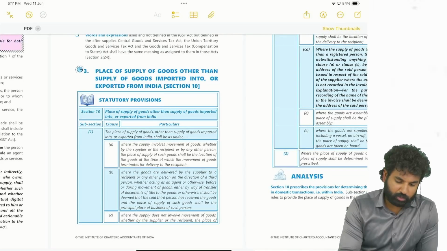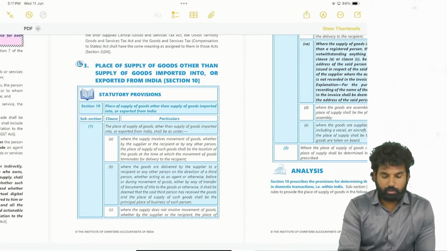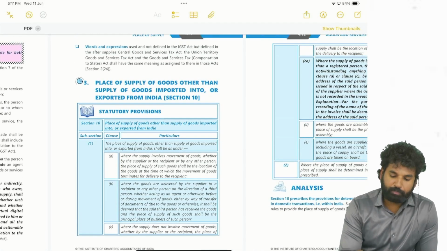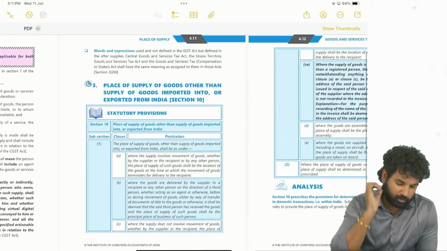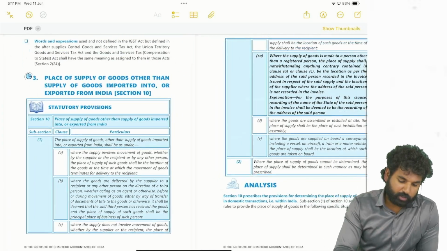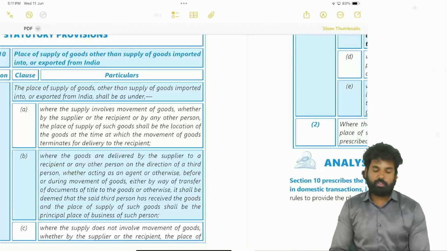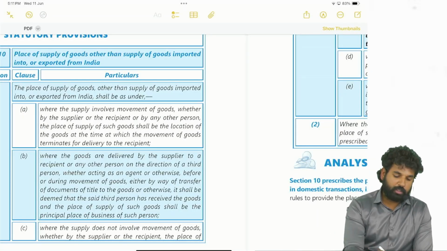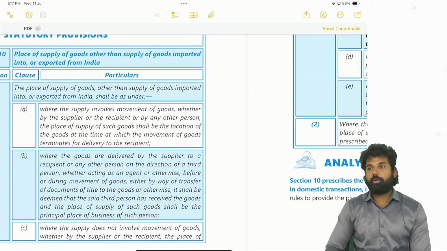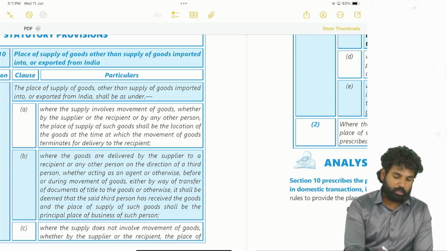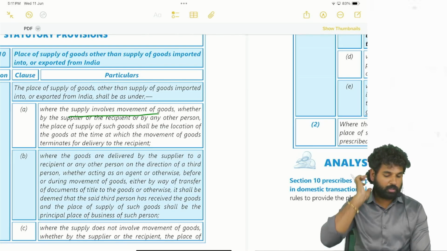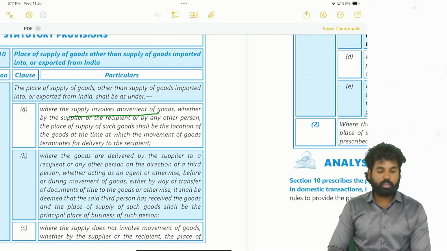Section 10 subsection 1 has clauses A, B, C, CA, D, E. So that means 6 clauses are there. The first clause is when the supply involves movement of goods. Then the place of supply will be the place where the movement terminates, the place where the movement of the goods terminates.